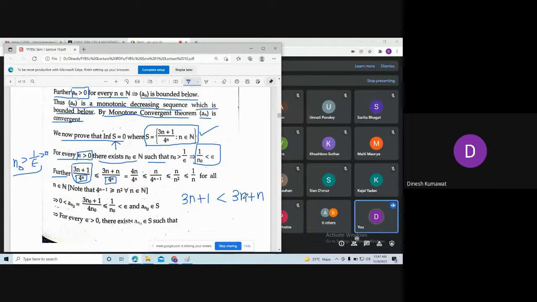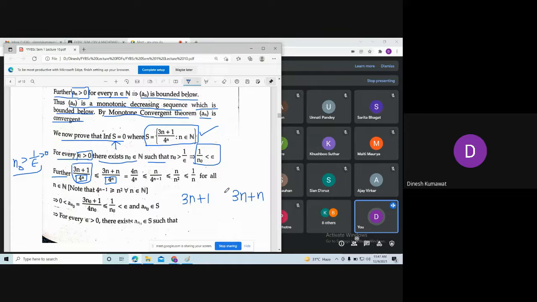First of all, tell me when both are equal. If n is equal to 1, then both are equal. Now when is the right-hand quantity bigger than the left-hand quantity? When n is greater than 1.